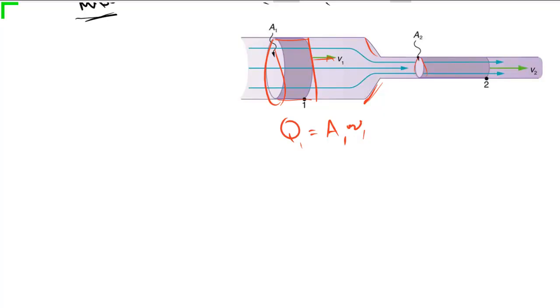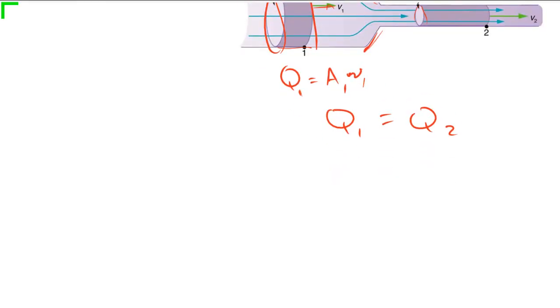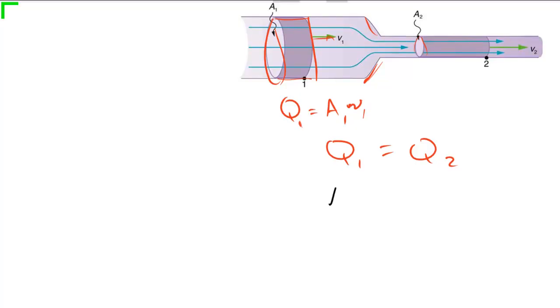And so our mass flow rate must be the same in case 1 as it is in case 2, and therefore our volumetric flow rates have to be the same as well. Q1 must equal Q2. And since our volumetric flow rate is area times velocity, we must have area 1 times velocity 1 equal to area 2 times velocity 2.